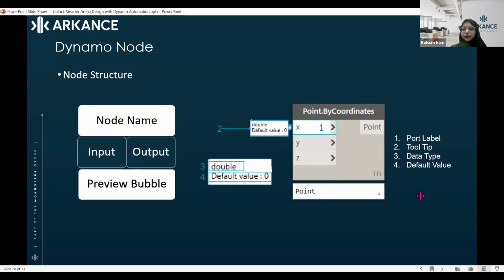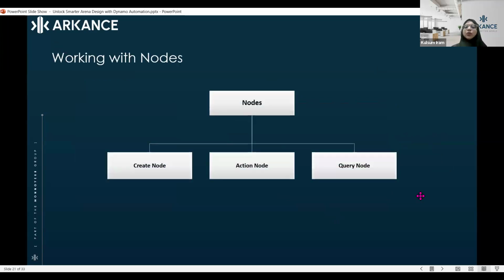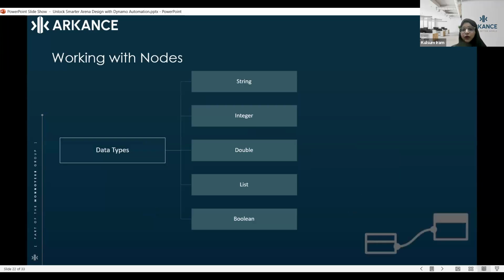You can tell by the name of the node what function it is supposed to do. After that, Dynamo nodes are basically divided into three categories: create node, action node, and query node. Create nodes are basically to create anything. Action nodes reflect some action which is going to be done. Query nodes are for when you want to know a parameter value. Let's suppose you want to know the height of a door, or the width of the doors that you are using in your model. All these kinds of things come under the query node.